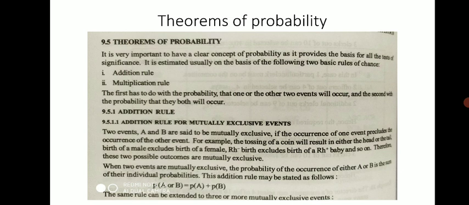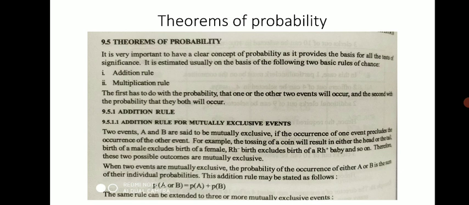So when two events are mutually exclusive, the probability of occurrence of either A or B is the sum of their individual probabilities. This addition rule may be stated as follows: probability A or B is equal to probability A plus probability B. The same rule can be extended to three or more mutually exclusive events. It may be C also, meaning probability A plus probability B plus probability C.